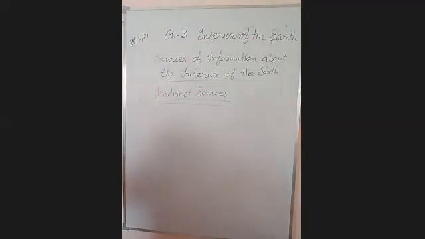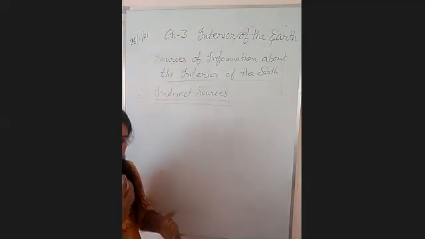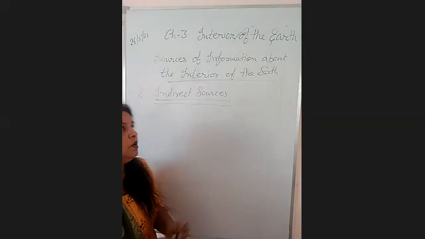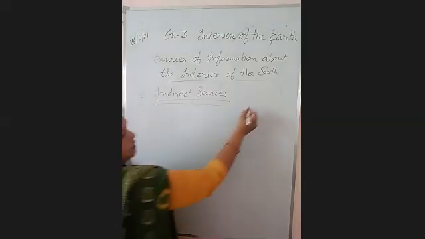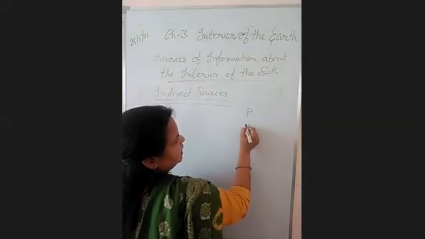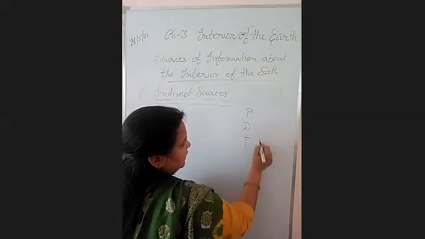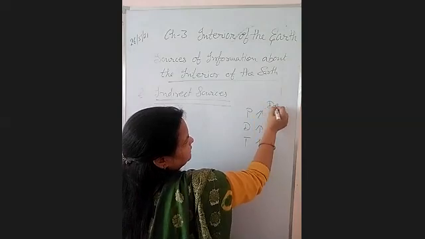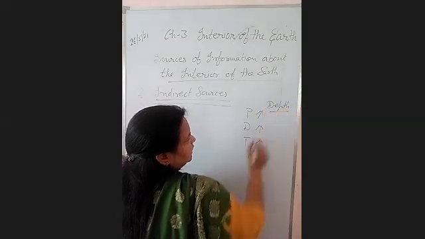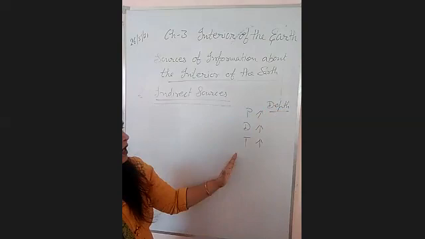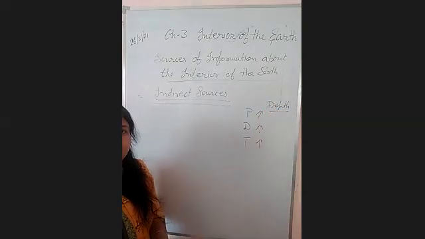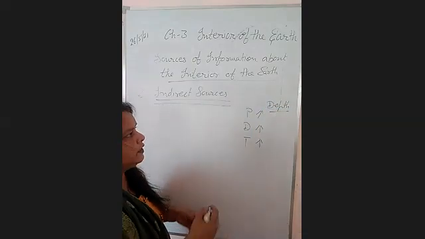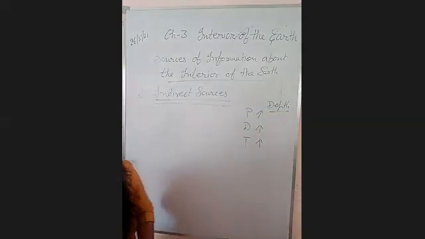When we go through the mines, we observe that the temperature is also increasing. So by the direct sources, we come to know the pressure, the density, and the temperature all increase with the depth, right? We will discuss at which rate the temperature, density, and pressure increase later on in the last part of this chapter.